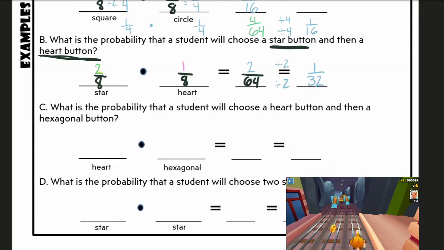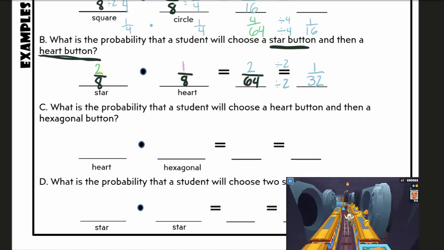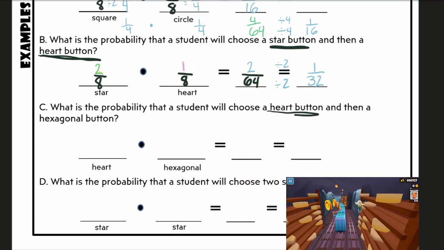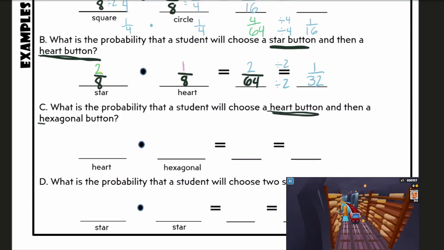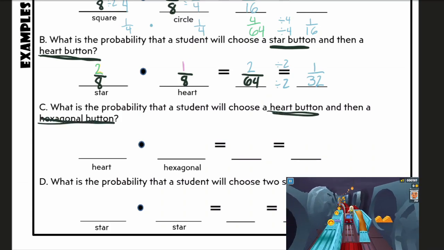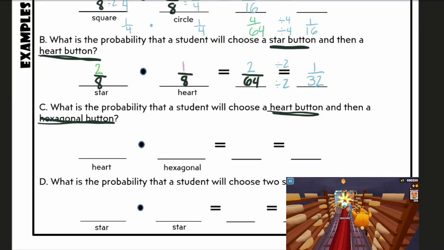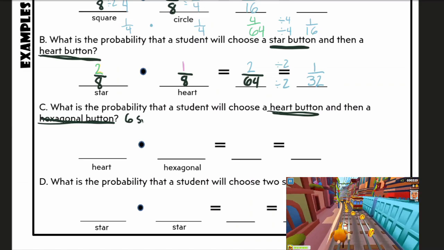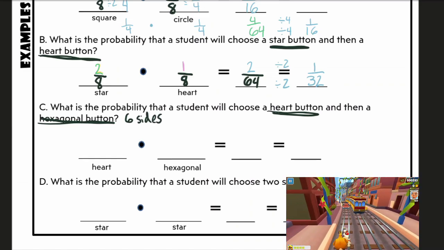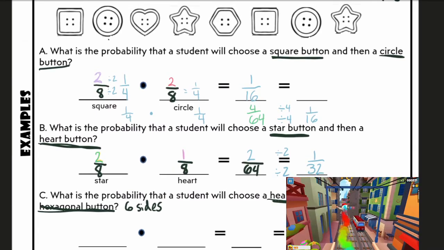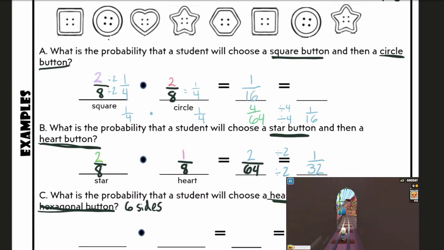Let's look at problem C. Problem C says, what is the probability that a student will choose a heart button and then a hexagonal button? Remember, a hexagon is going to have 6 sides. So let's look back up at our example. How many total did we have?